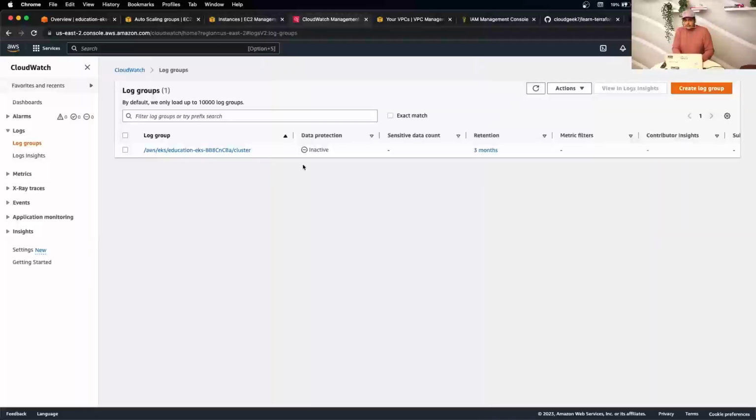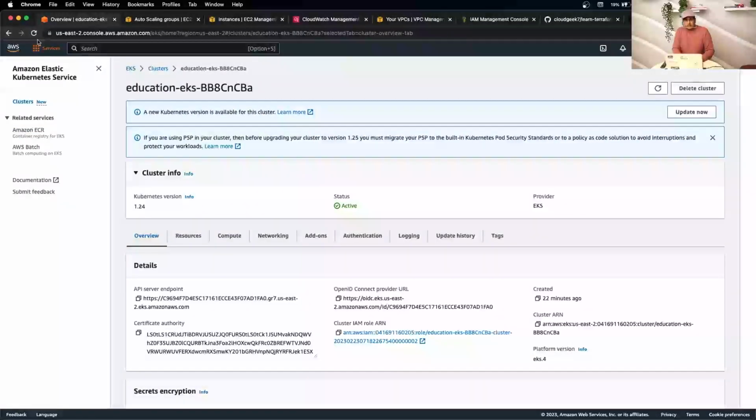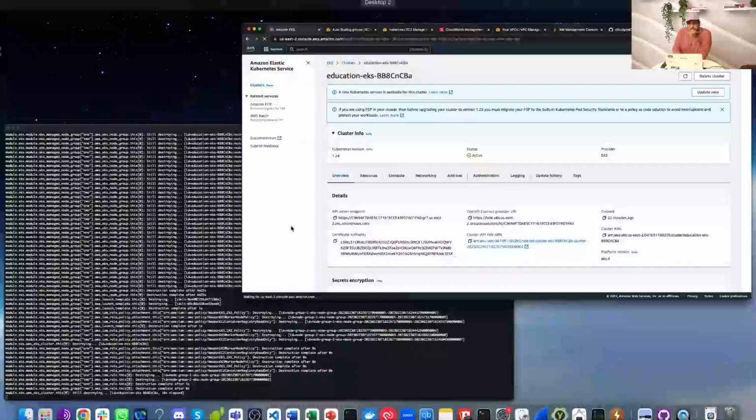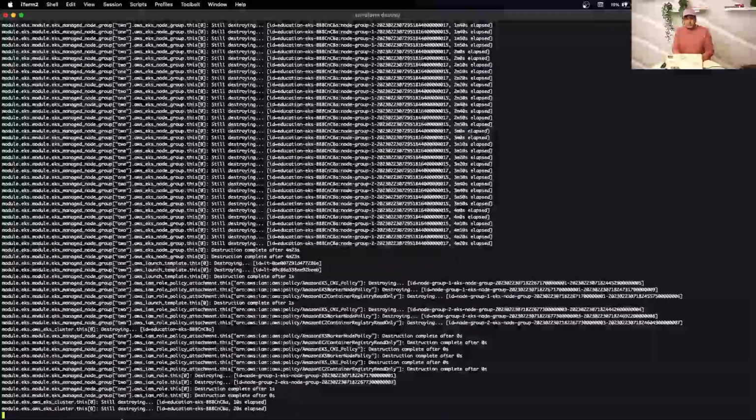Let's go back. You can see log group is inactive, so it's basically deleting it. 3 VPCs at the end, it is going to come in a bit. So let's refresh the cluster again. So let's go back to the outputs. Let's see what it's doing. Yeah. So it terminated all the instances. It's destroying the node groups, and it's now destroying the cluster.